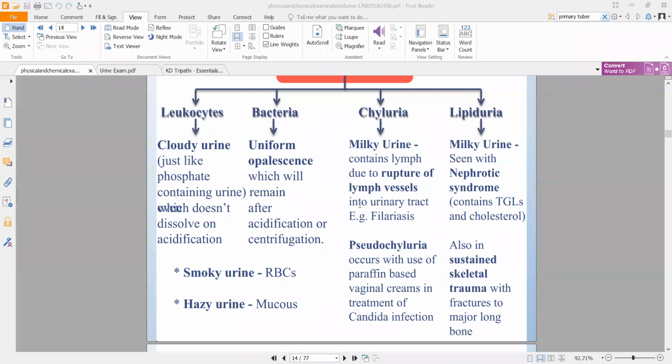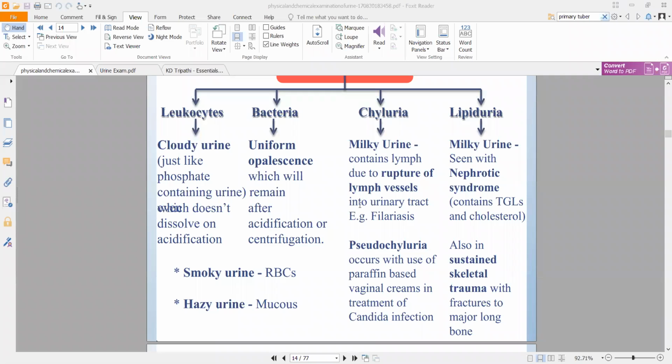So coming to milky urine, if you are having milky urine that specifically contains lymph, you can deduce that this can be due to a lymphatic rupture in your urinary tract. Now you know your urinary tract will also have a supply of lymph vessels. If there is a problem in your lymph vessels where they are getting ruptured and lymph is leaking out into your urinary tract, this specifically happens in filariasis. You've studied filariasis a little bit in intermediate. I hope you guys studied. Wuchereria bancrofti is the one that will cause filariasis.